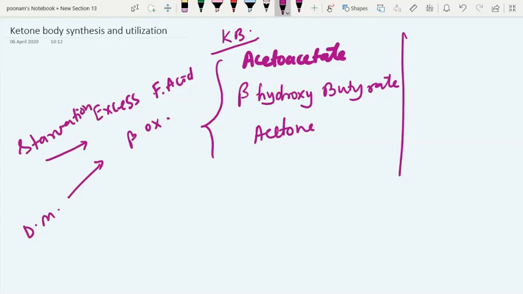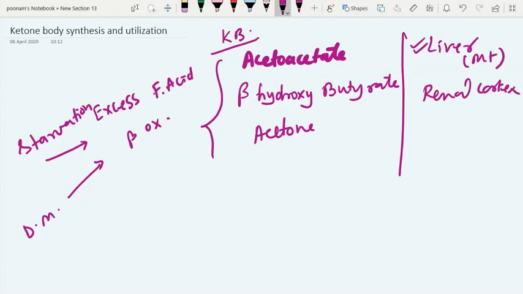The organ which is producing ketone body is the liver and at times the renal cortex. But by default, you should know the major organ producing ketone body is the liver. And it is purely a mitochondrial process where all the steps of ketogenesis occur in the mitochondria.